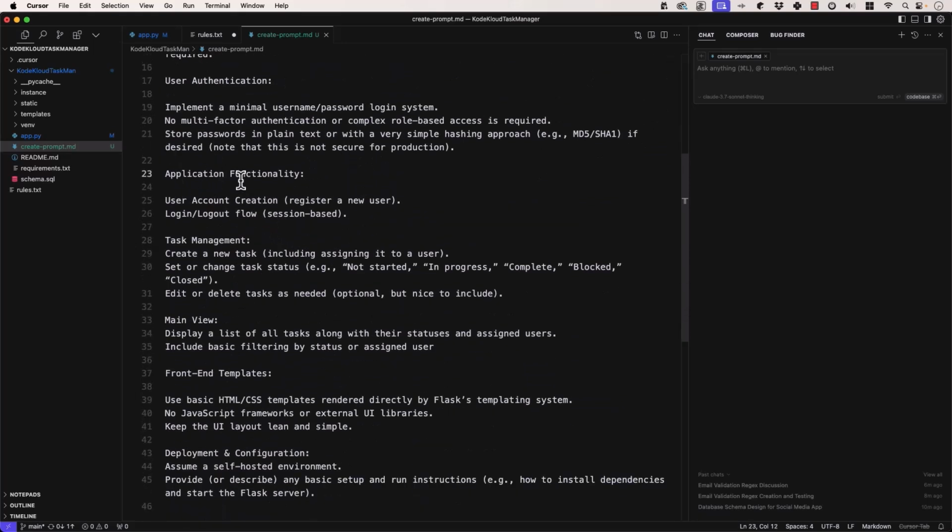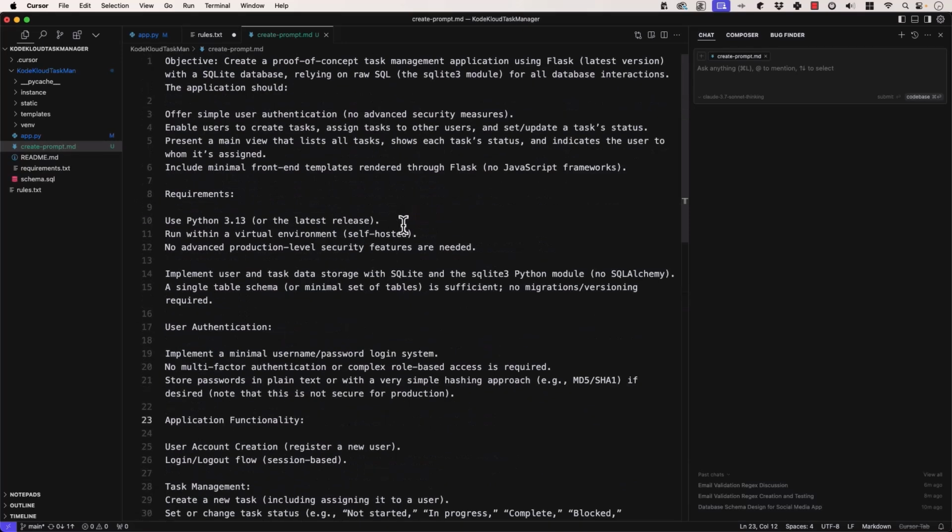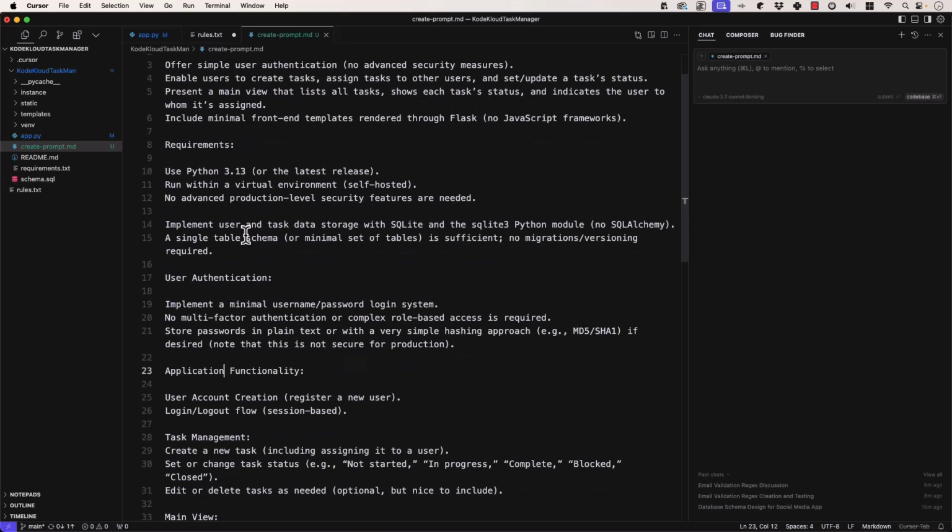Here's what we expect out of application functionality. Here's what we expect out of task, etc. We're basically telling the AI exactly what we want in a structured manner. So this helps with complex requests. If I just wrote out 10, 15 sentences explaining what I want in some rambling paragraph, it's not going to be as good as this, where we break it out and make solid, very concrete statements.